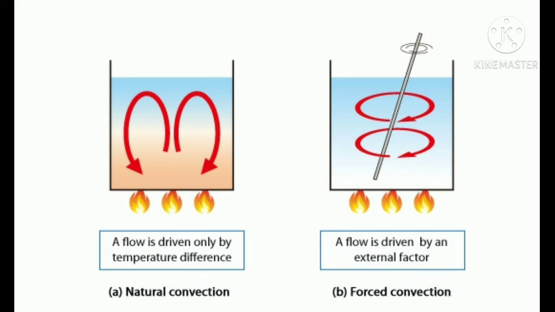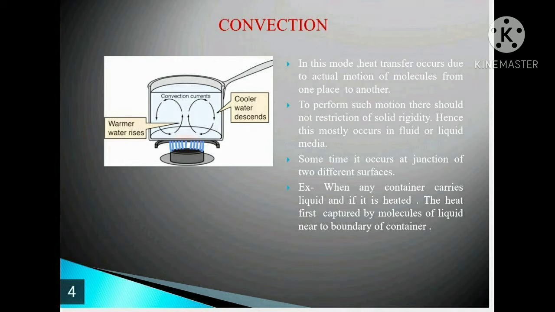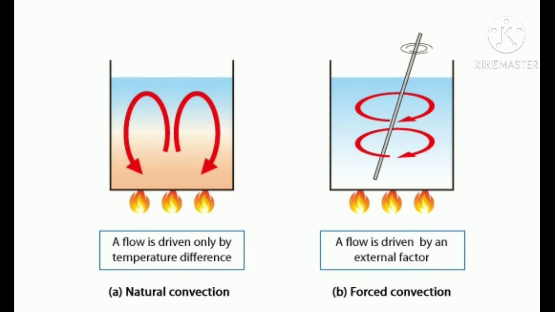The liquid molecules adjacent to the bottom wall or side wall of the container accept the heat first. So due to the heat, they become light in weight and go in the upward direction. While the liquid molecules at the topmost level of the liquid are heavier in weight, so they go downward to accept the heat.